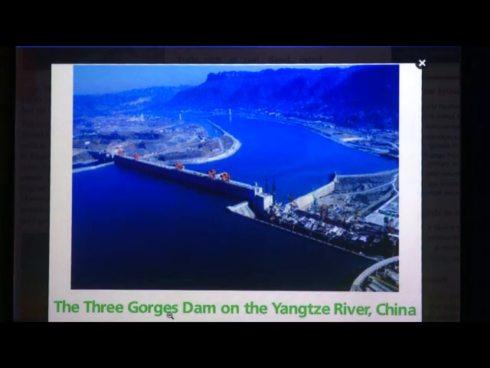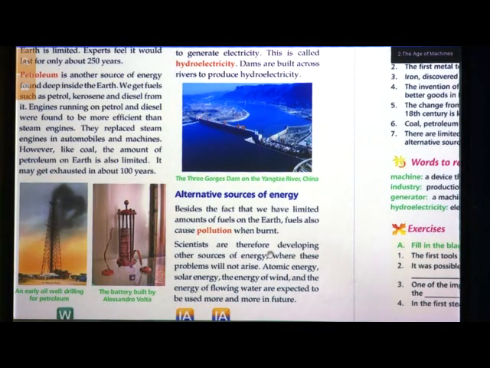This is the Three Gorges Dam on the Yangtze River, China. See this dam and how they have made the plant wherein the electricity is produced. Alternate sources of energy. Besides the fact that we have limited amounts of fuels on the earth, fuels also cause pollution when burnt. As I told, students, you must have seen some auto rickshaws, they emit a lot of smoke. So why is that so? Because they put kerosene. So due to that, what happens? The air gets polluted.